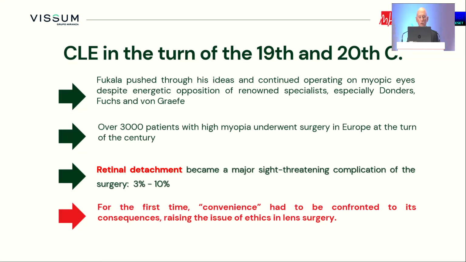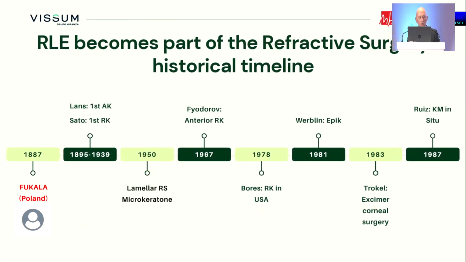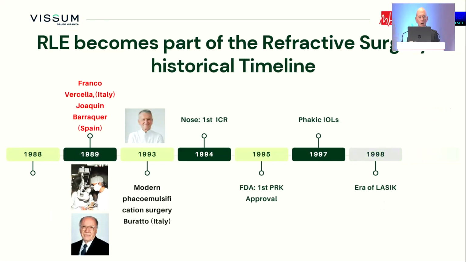Remember, Fukala was doing that in the high myope, and this was the first time that ethical performance and convenience were confronted. So Fukala should be acknowledged, and refractive lens exchange, as the first refractive surgical procedure, as early as 1887. From that moment, we had a development of all the different techniques in the cornea, and later on, in 1989, Franco Bercel in Italy and Joaquin Barraquer in Spain developed it with extracapsular extraction more adequately, using intraocular lenses, this technique in the myope and other refractive errors as well.